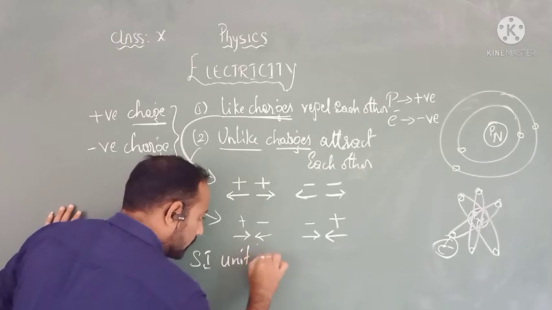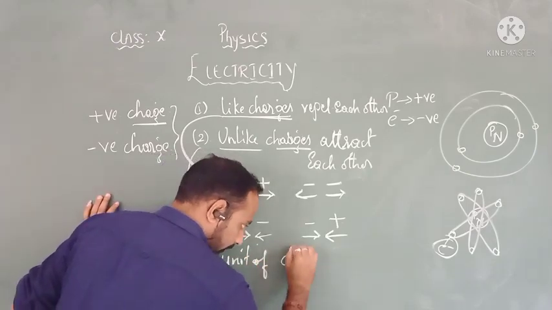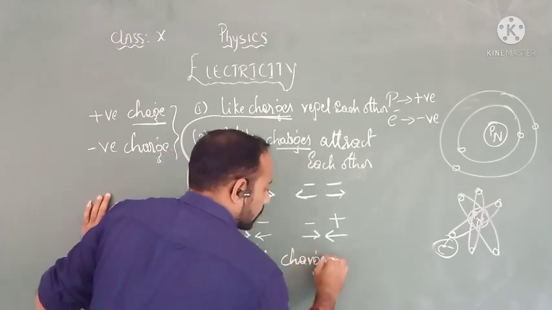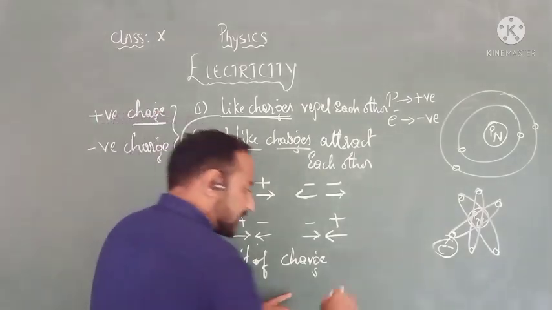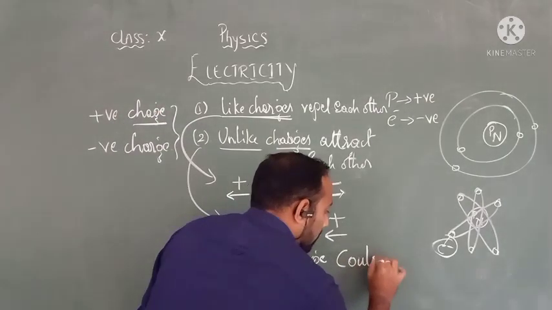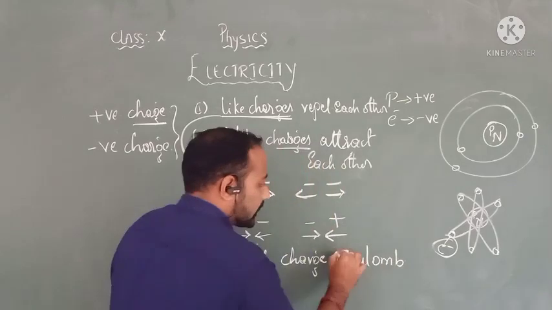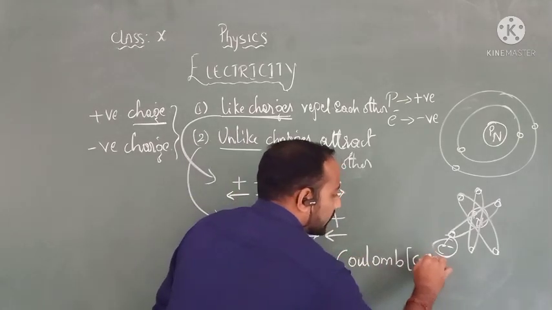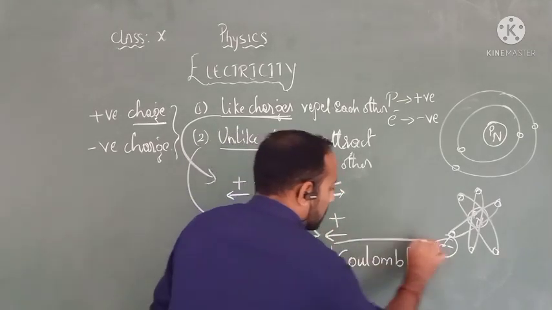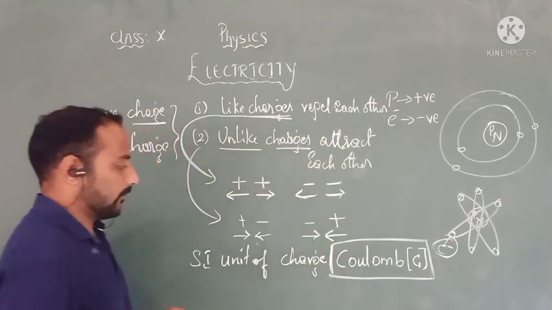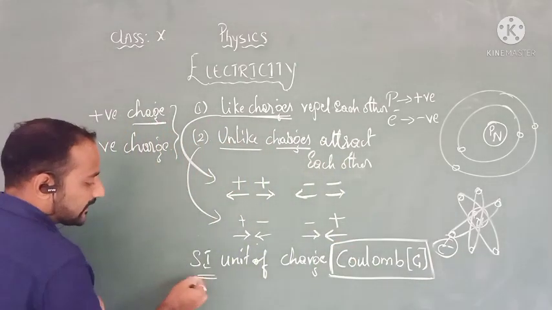SI unit of electric charge. So the SI unit of electric charge is coulomb. It is coulomb and it is indicated by the capital letter C. Remember that. What is this SI?